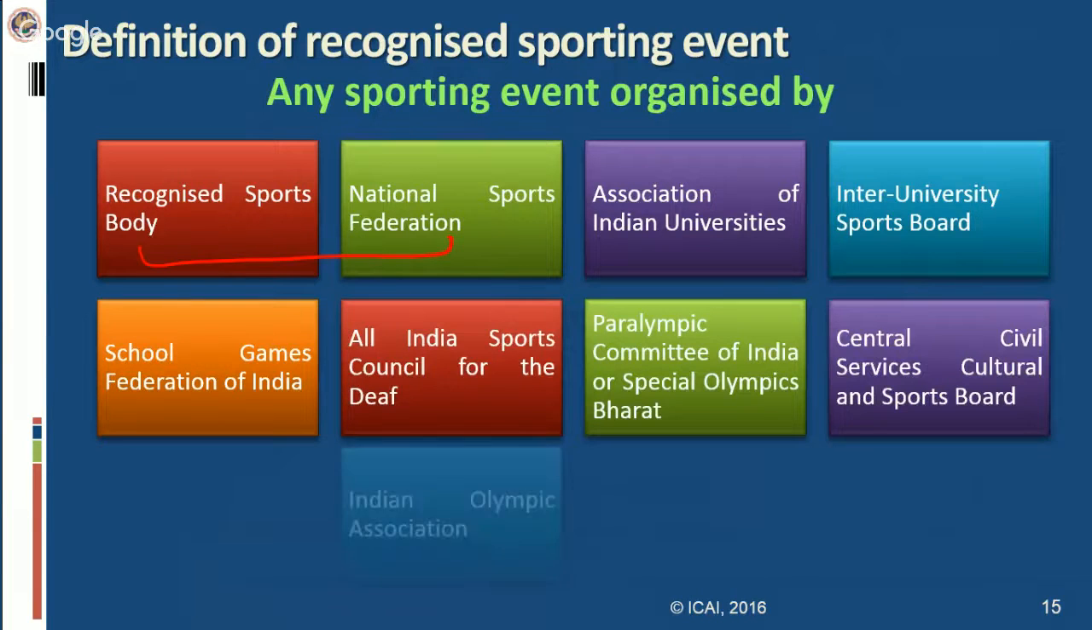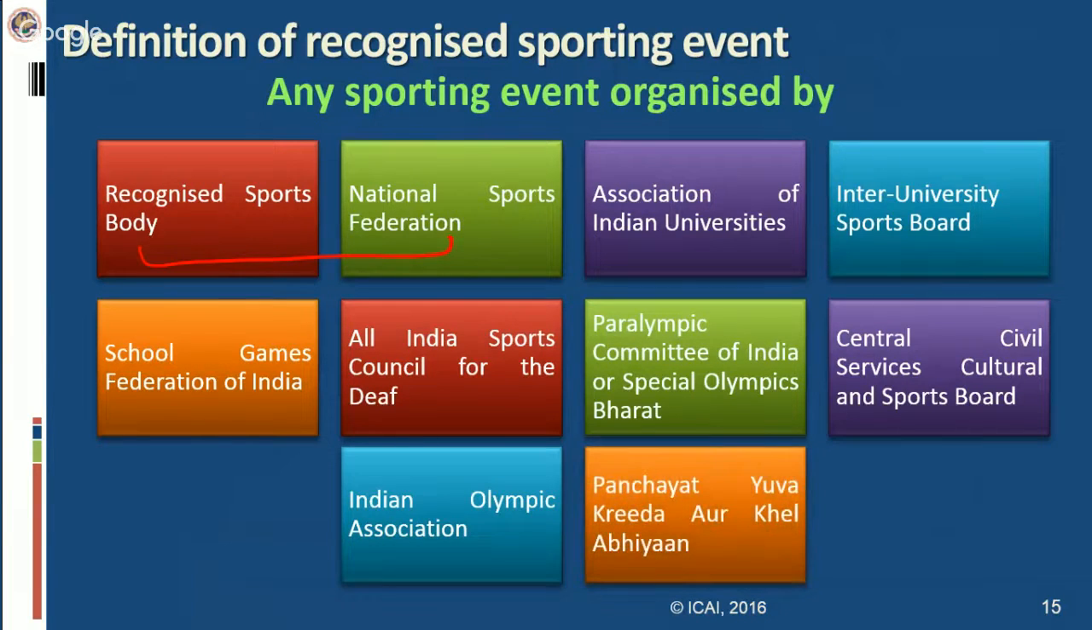So these are various bodies which can organize a sporting event and that will be eligible for exemption, that will be eligible as recognized sporting event. So you can go through the list. Now next entry. Next is actually a withdrawal of the exemption.